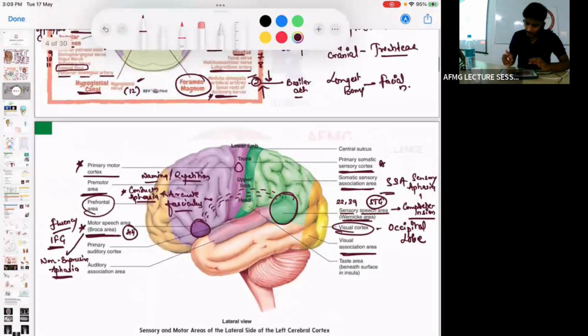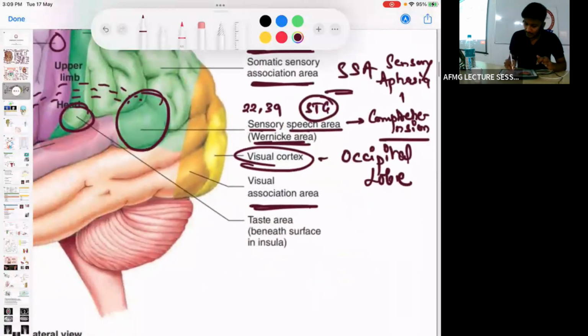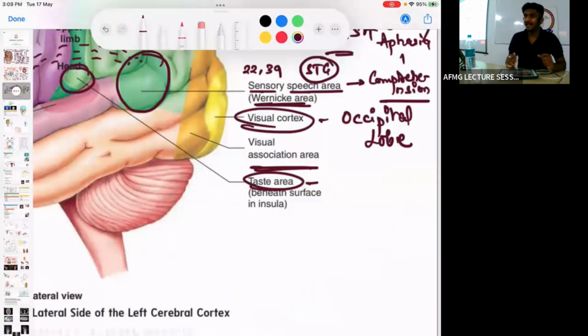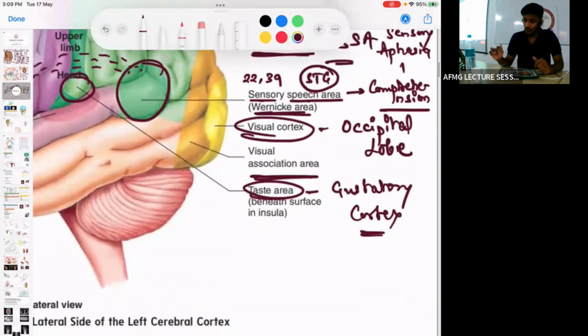Then next one, the dark green in color that you can see at the insular cortex. Here at the insular surface, this is the taste area, and the taste cortex is also called as, anybody? What else do we call taste? Sometimes taste would not be an option, so you should remember the alternative name. Gustatory. Taste sensation is also called the gustatory sensation. Therefore, this is known as the gustatory cortex. It is located beneath the insula.